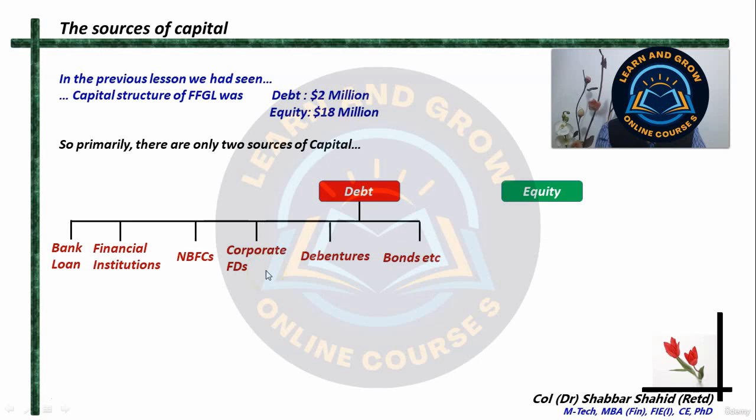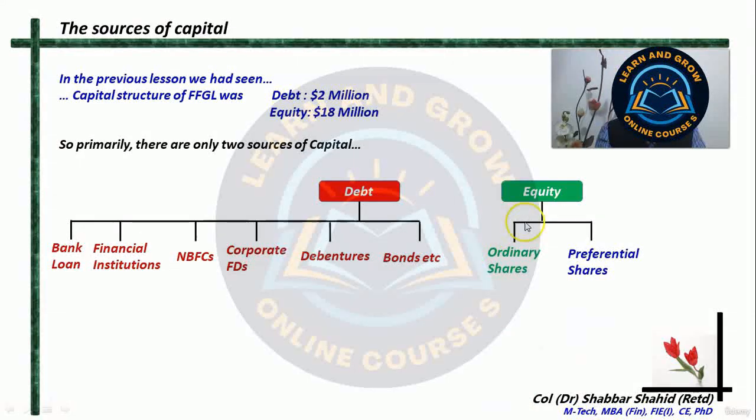The company may ask the public to deposit their money in the form of corporate fixed deposits in the company, or it could be in the form of debentures. The company may issue certain debentures to the public, or it could also be in the form of bonds and other things. These are the various forms. There could be other forms also in which the company can borrow money.